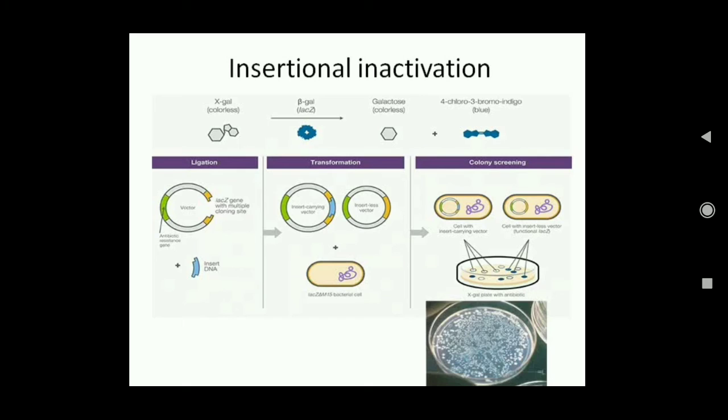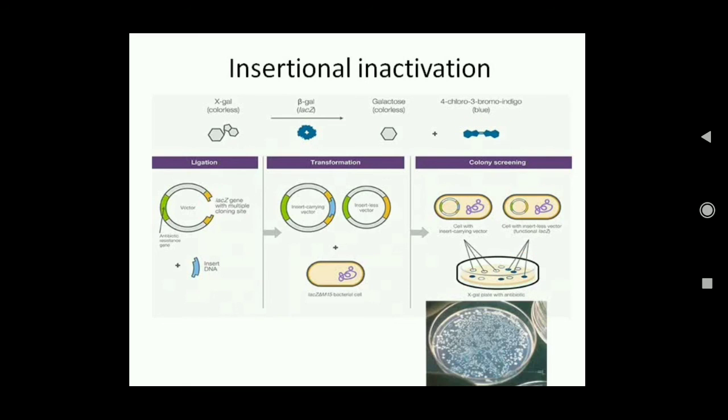So in the first case, as there is no beta galactosidase formed, lactose is not being broken down, and the colored substance is also not broken down, and therefore it does not produce any color. You can see colorless colonies of bacteria are formed here. Now if there is no insert, then the beta galactosidase is formed, and when it is formed, you can see here it is breaking down this colored substance and produces blue color. So you can see blue color colonies are formed.